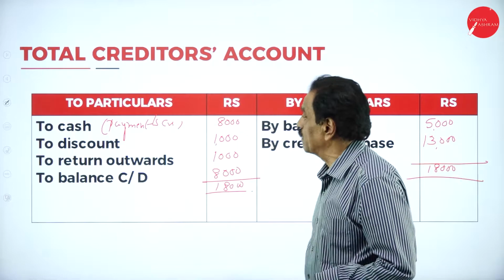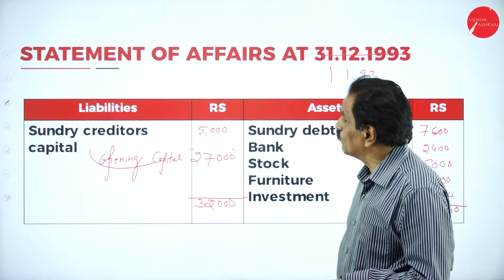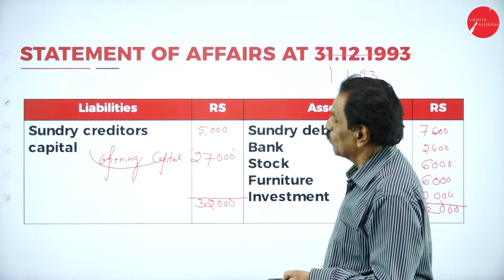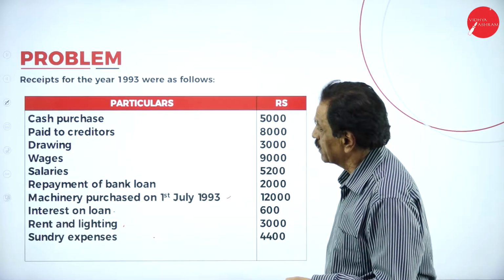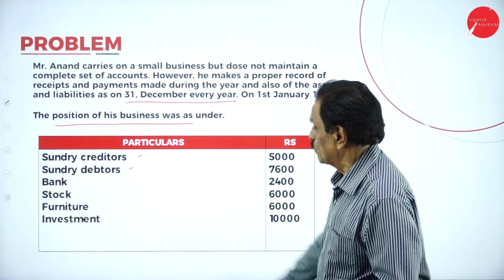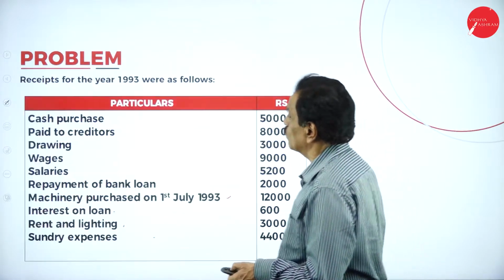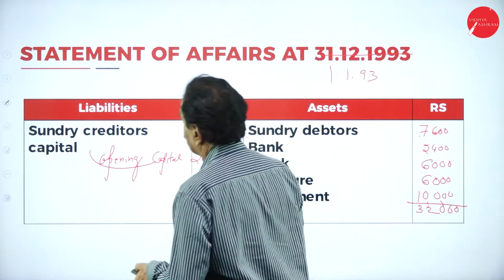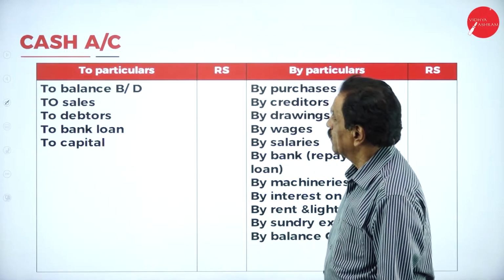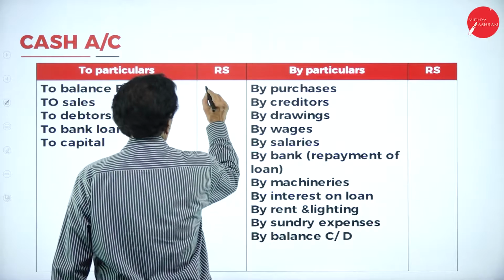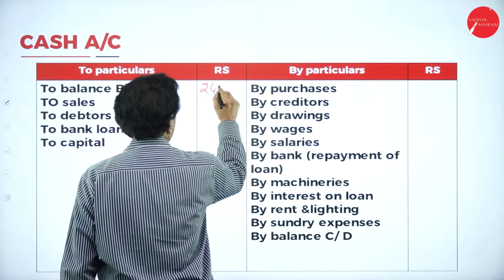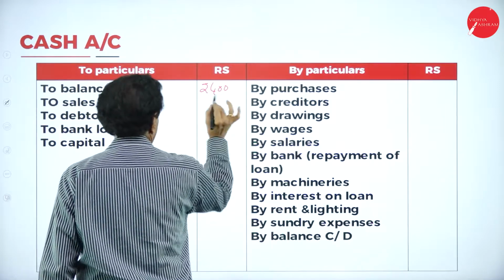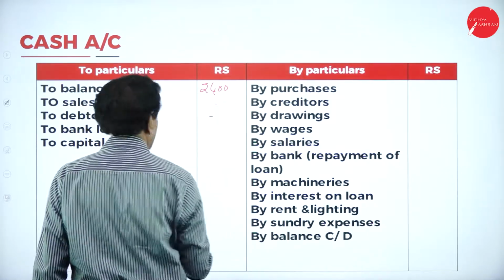Then if the receipt is given, we'll go with a cash transaction. So what's your opening balance of cash? See that. So opening cash at bank, 2,400. To balance brought down, 2,400. There is no cash sale, no amount received.